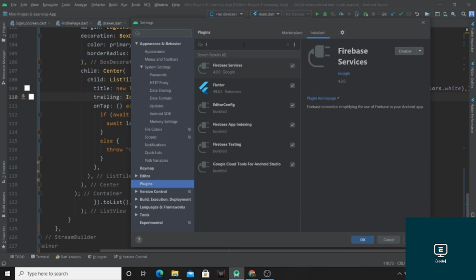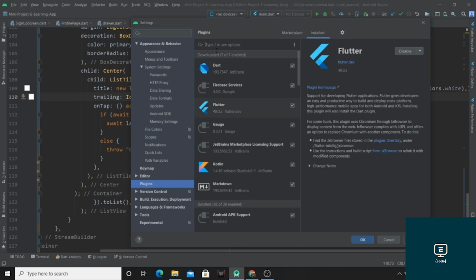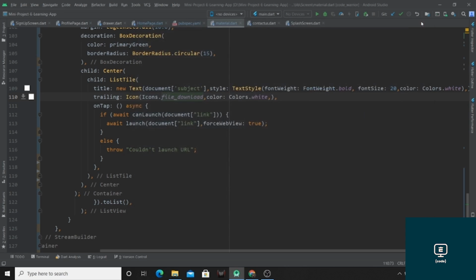Just type Flutter. This will open and you have to install that plugin. After that, just search for the Dart plugin, and there you will find the option available for you to install this plugin. So just go through that step, and install both plugins, the Dart plugin as well as the Flutter plugin.